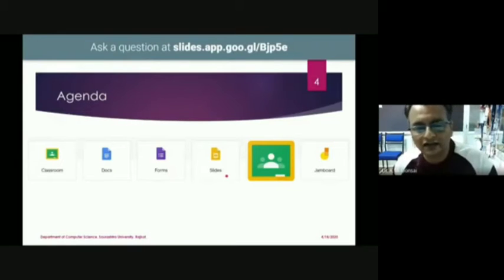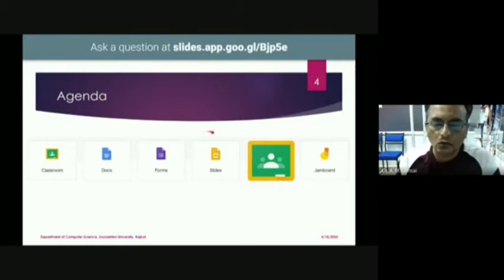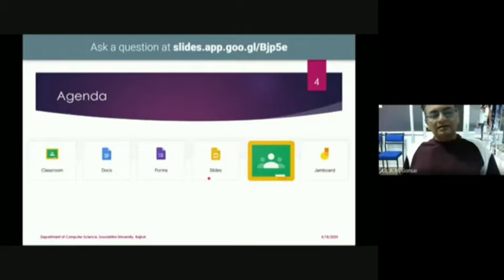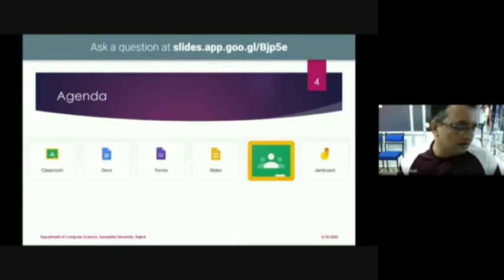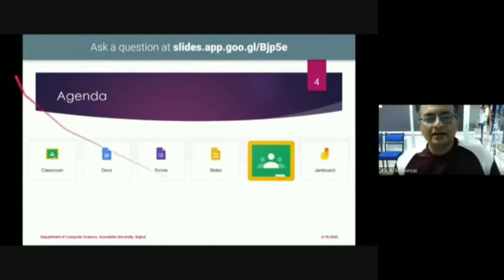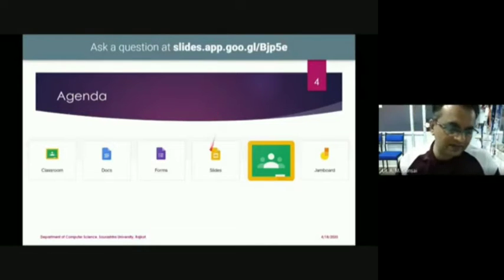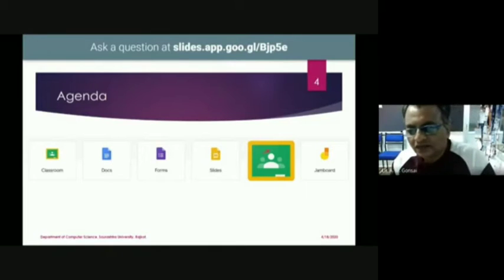We have Google Slides. You are seeing that I am presenting online with Google Slides. Just like Microsoft PowerPoint, we have Google Slides, and everything you are doing is from the browser. There is no need for any extra application installed on our local computer or mobile. Through the slide, I have shared this link. If you want to ask any question, put it in this link with your name. I will present your question on the screen so that we can see it.